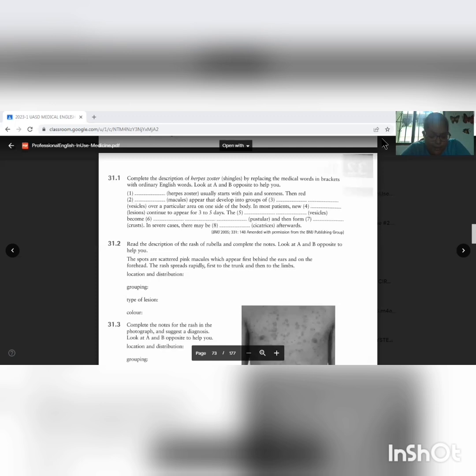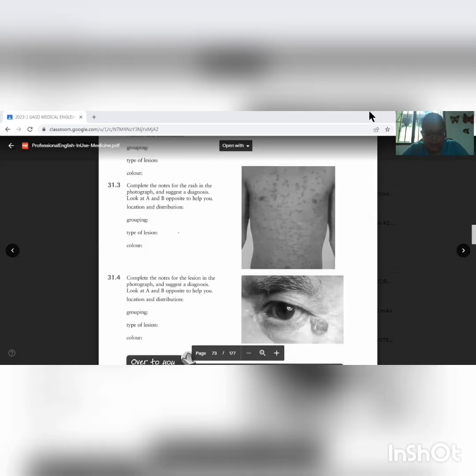31.2. Read the description of the rash of rubella and complete the notes. Look at A and B opposite to help you. The spots are scattered pink macules, which appear first behind the ears and on the forehead. The rash spreads rapidly, first to the trunk and then to the limbs. Location and distribution: trunk, limbs, forehead, and behind the ears. Scattered. Type of lesion: macule. Color: pink.